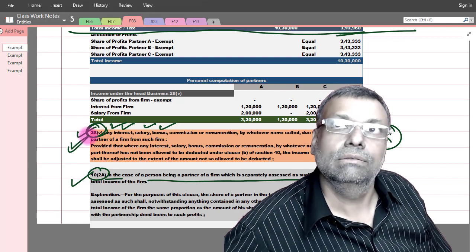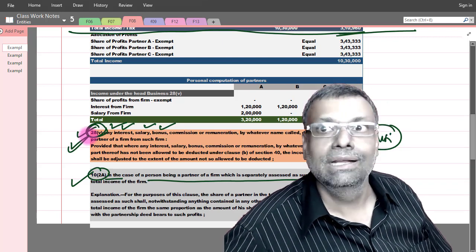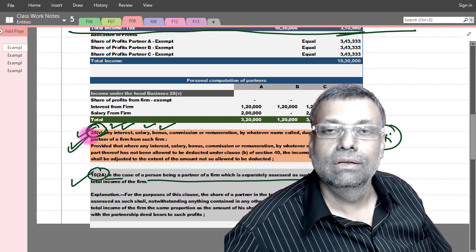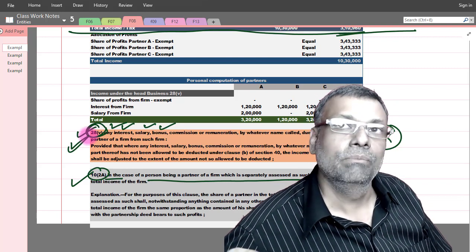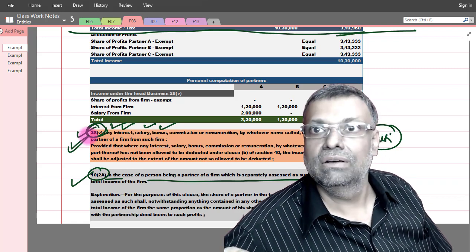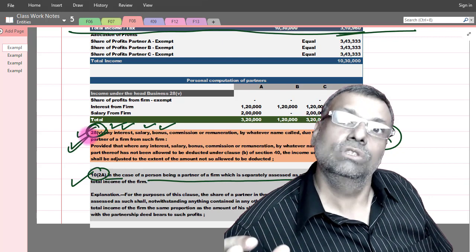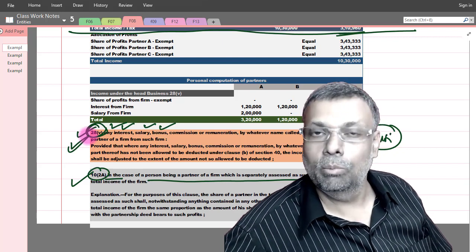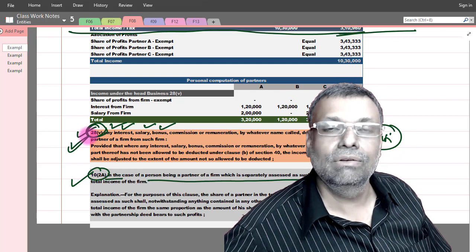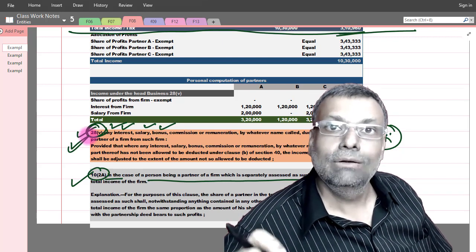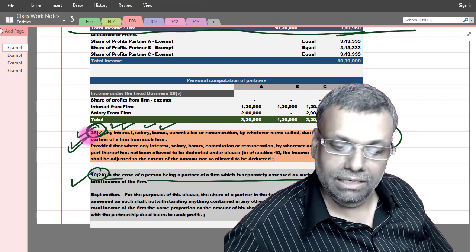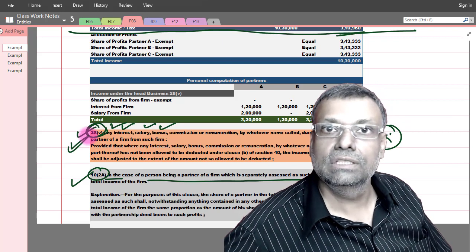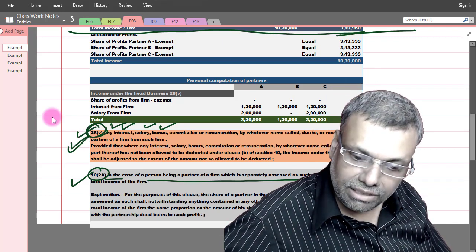So you will wonder, salary, so salary head will come. No, not like that. You will say interest on capital or interest to partners, so you will think that for the interest, other sources income will come. No, not like that. So by whatever name called, whether salary, bonus, remuneration, commission, interest, it will be taxable under the head business and profession of the respective partners. That is one of the very, very important points.